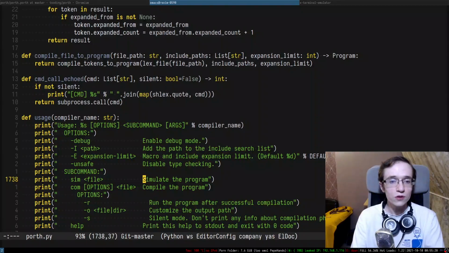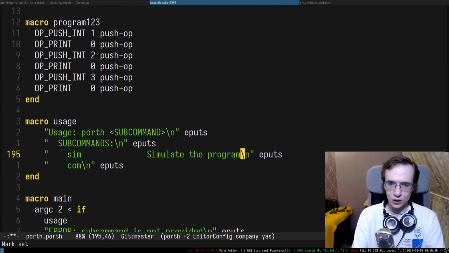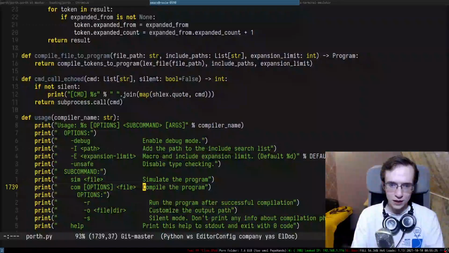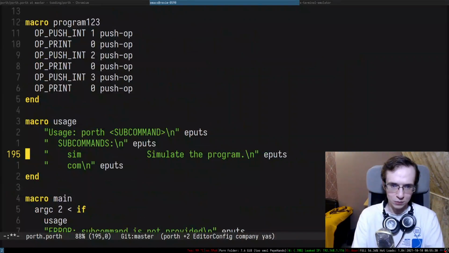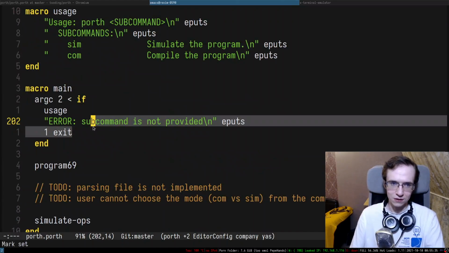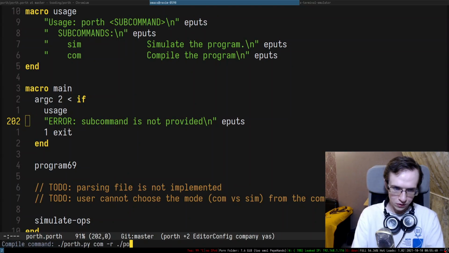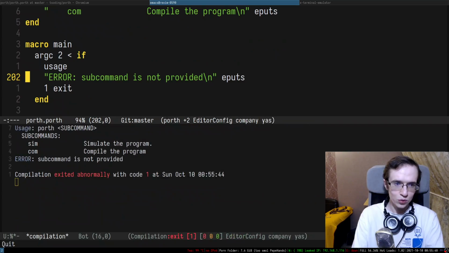So this is the first one, actually comes the simulation, right? We live in a simulation, so simulate the program, and this one is going to be compile the program. So this is what we're going to be supporting so far. Later, as we support more things, we're going to be extending this usage thingy. Okay, there we go. So if I try to now run the Porth, it will complain.